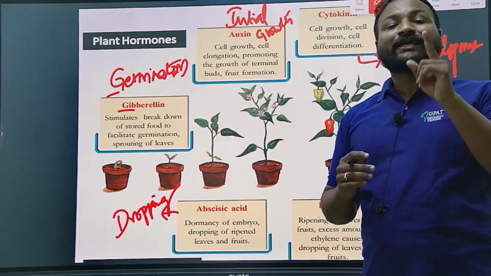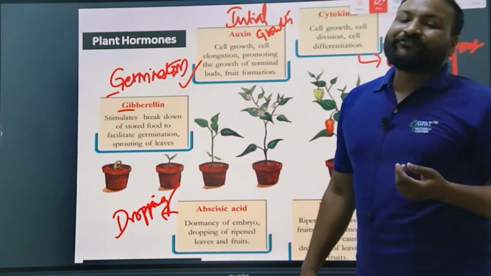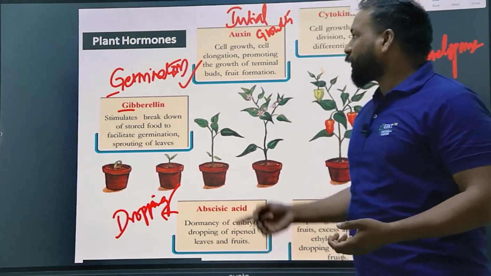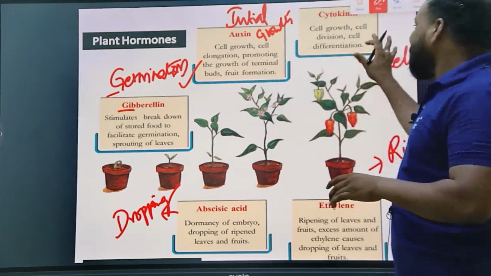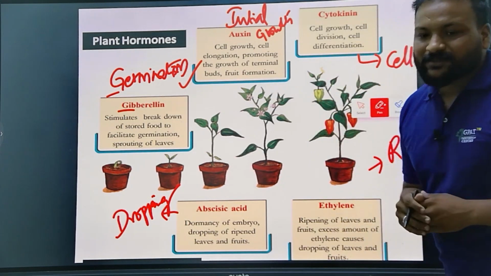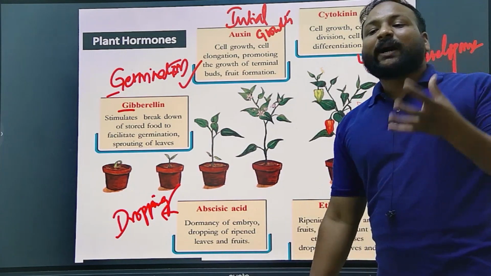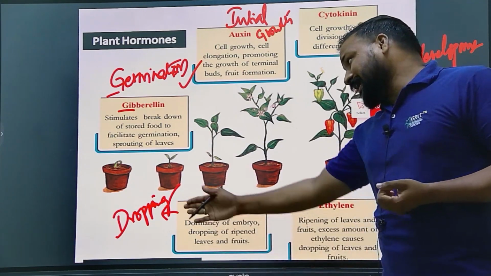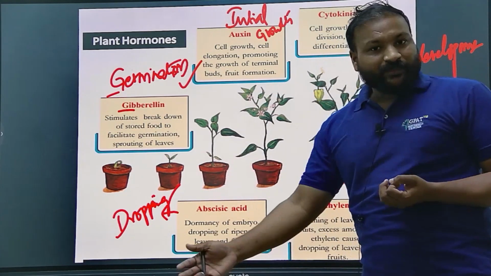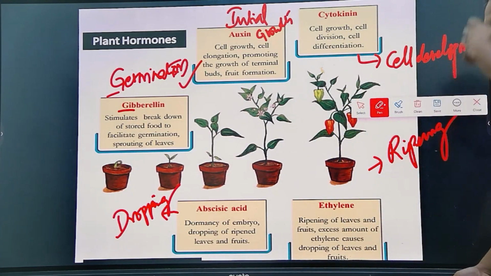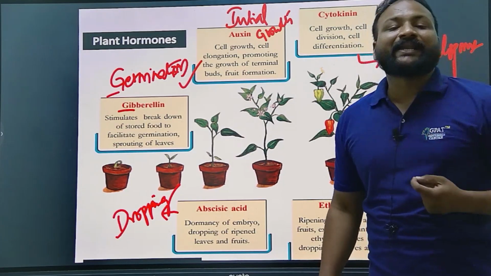So gibberellin is mainly important in the germination stage. It facilitates the germination. And auxin facilitates the initial growth of the plant, whereas cytokinin helps in the cell development. And abscisic acid is mainly meant for the dropping of the fruits and leaves, you can see here, and also for dormancy. And lastly, ethylene is the last phytohormone synthesized from the plant, mainly for the ripening of the